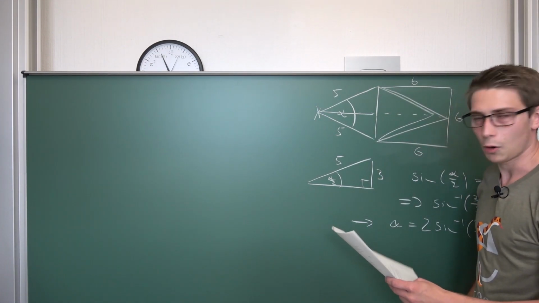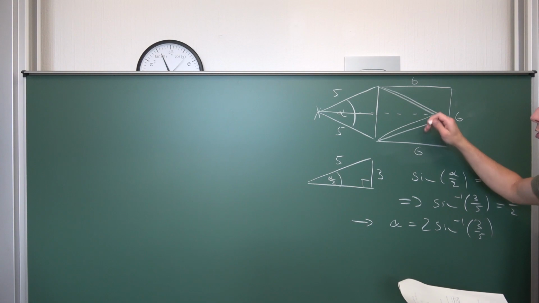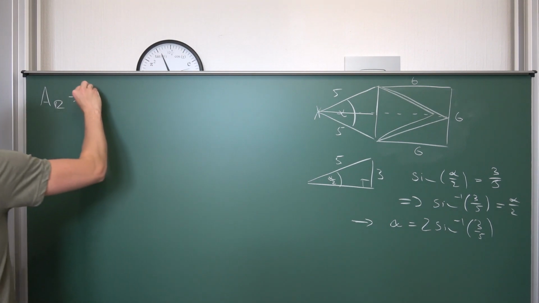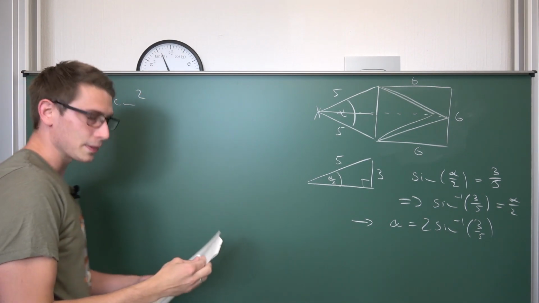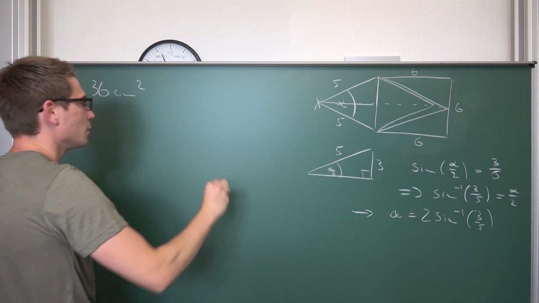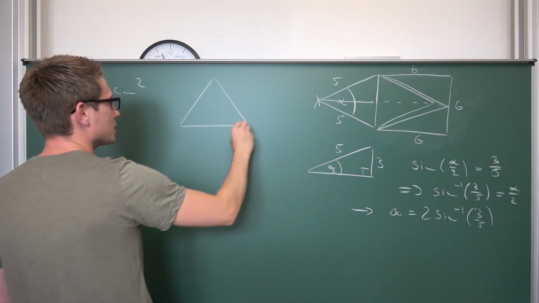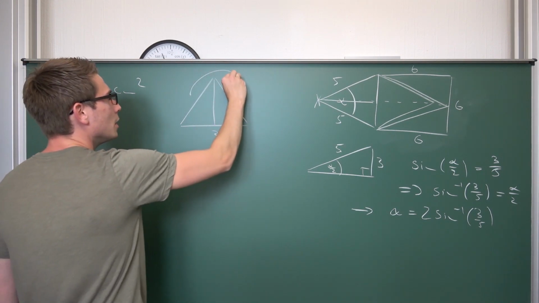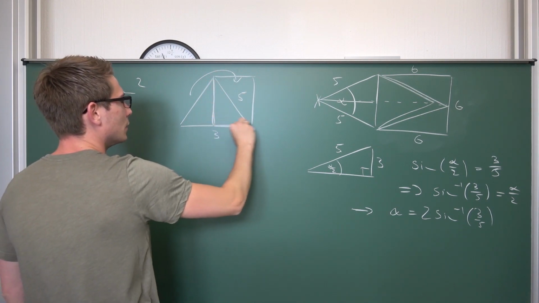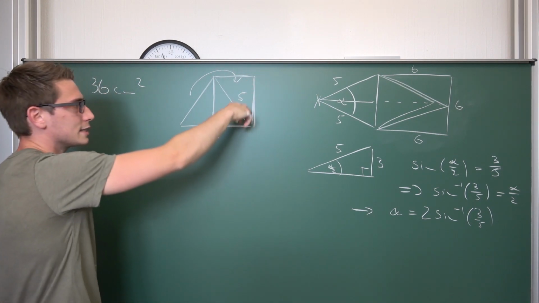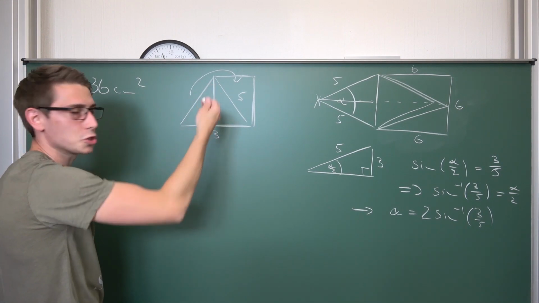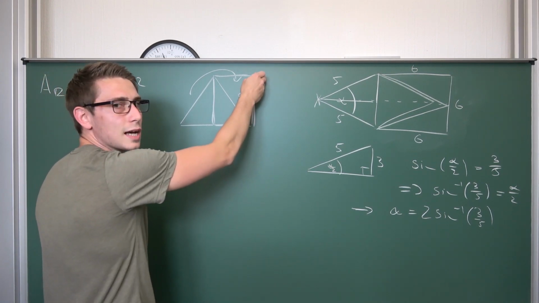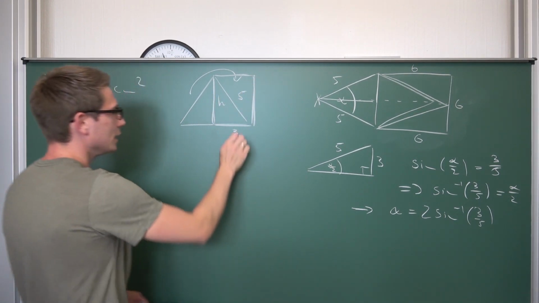But you can also calculate it pretty easily, and this is the route we are going to take. So now we are going to calculate the area of our rectangle at first. The area of the rectangle is going to be 6 times 6, so 36 centimeters squared. And now what's the area of our triangle? Once again, I want you guys to remember, if we had this triangle with 3 centimeters here and 5 centimeters here, we are going to cut it up in the middle, put it here, meaning we are going to get a rectangle here in a way, where the area of our rectangle is the area of our triangle actually. So this right here is 3/2 times the height in some way. Oh no, this is not 3/2.